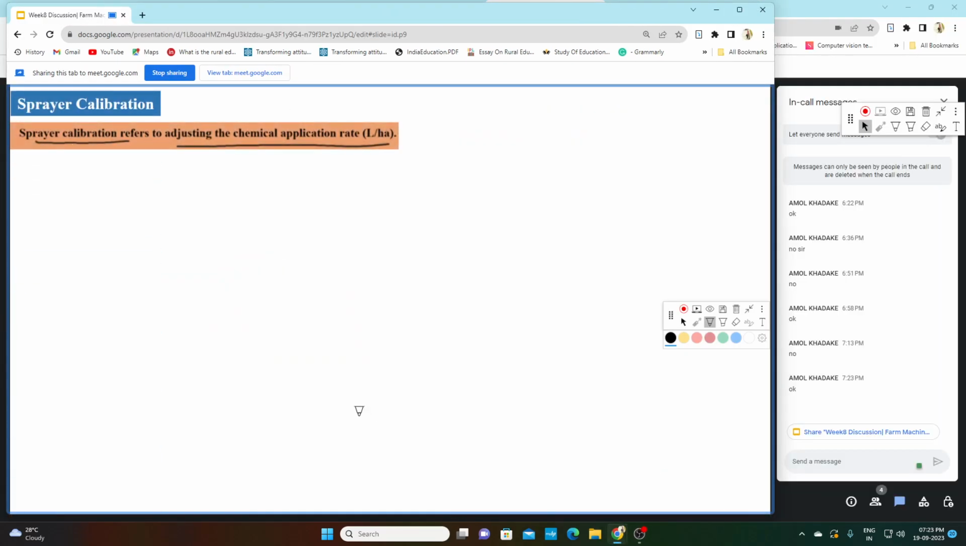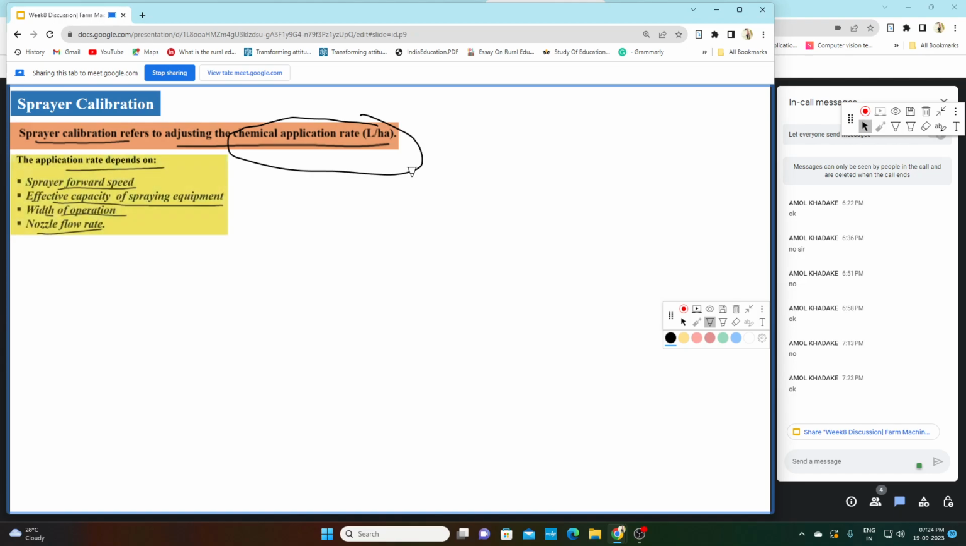That is spray calibration. Spray calibration refers to adjusting the chemical application rate. The chemical application rate unit I have already told, that is liter per hectare. Now the application rate will be dependent on your forward speed of the sprayer, effective capacity of the sprayer, width of the operation, and nozzle flow rate.